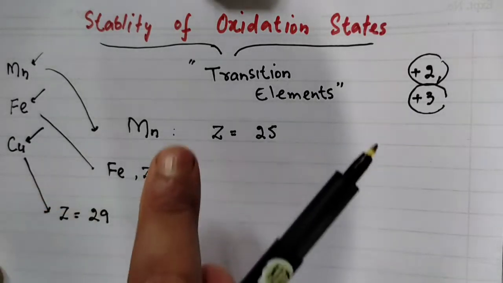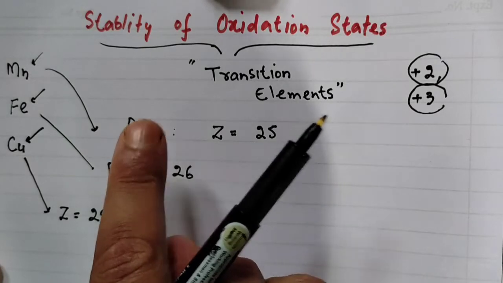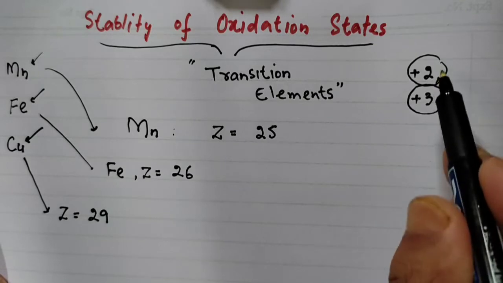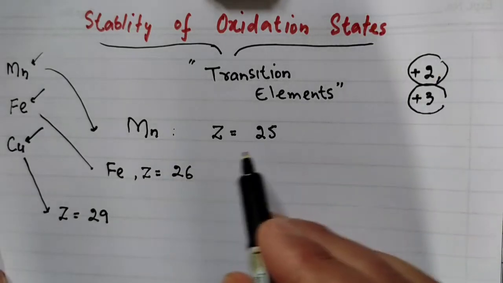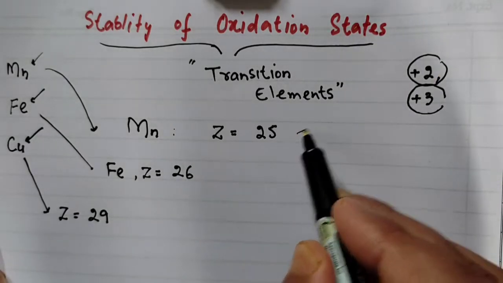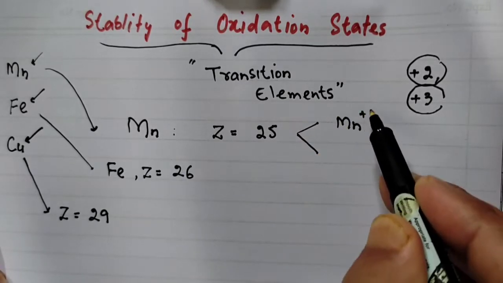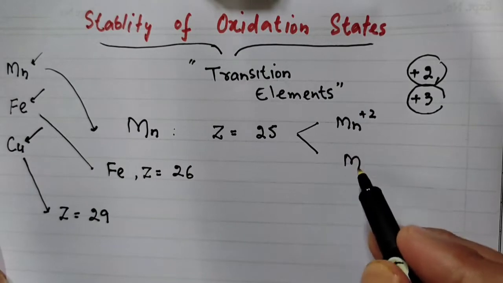When we say oxidation state, that means we are converting these into the ionic form. +2 and +3 are most common, so let's write manganese +2 and manganese +3.